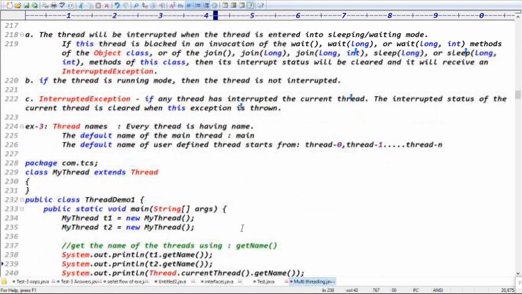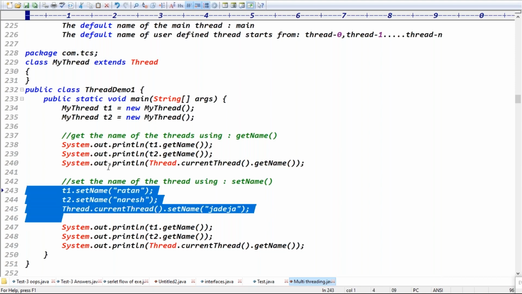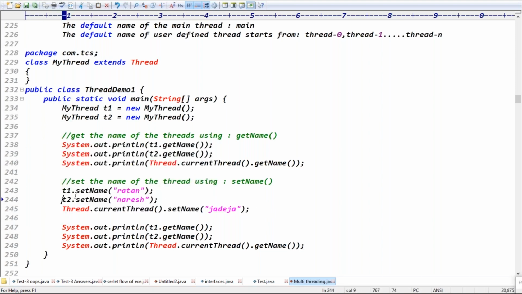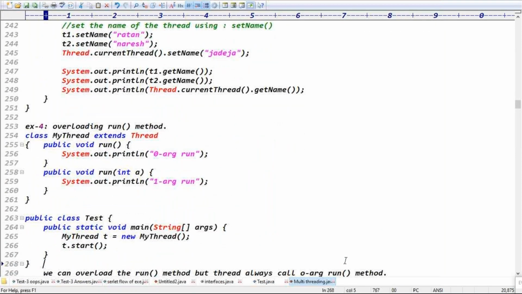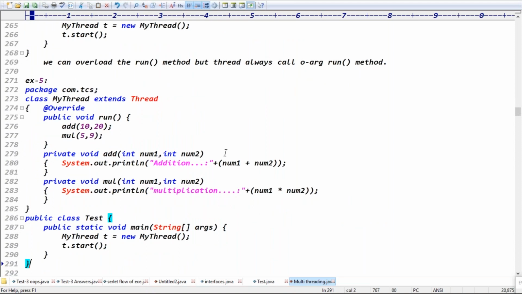Thread names are there. The default names of threads can be read with the getName method, and you can set the name using the setName method. Overloading the run method is okay; if you want, you can overload it, but the Thread class always calls the zero-argument run method. The fifth example is that we don't need to write the complete logic inside the run method. You can take some private methods and call them inside run. It's not a problem.